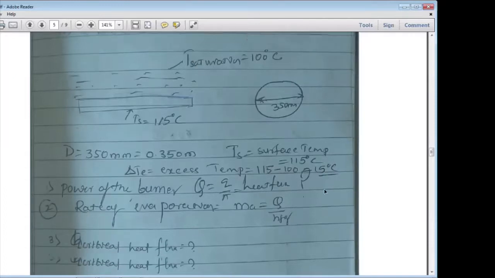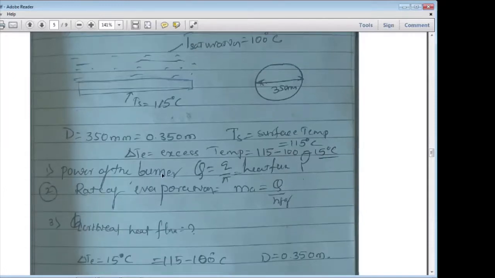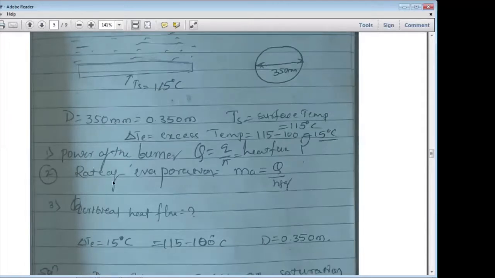15 degrees Celsius is called the surface temperature. Then the power of the burner. How to calculate the power of the burner? Capital Q is the heat transfer rate. Small q is capital Q divided by A. So this is the heat flux. And for the rate of evaporation, the mass flow rate is equal to capital Q divided by hfg.